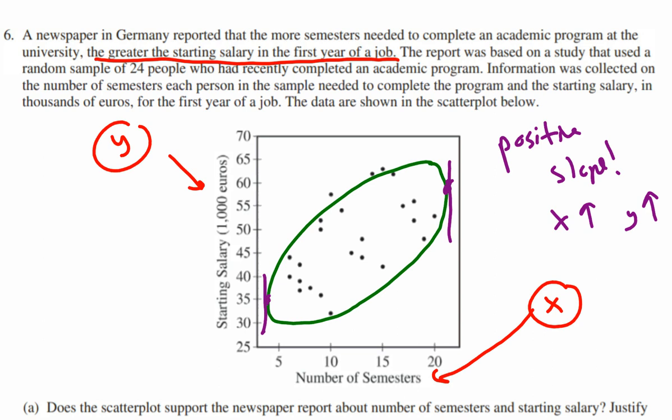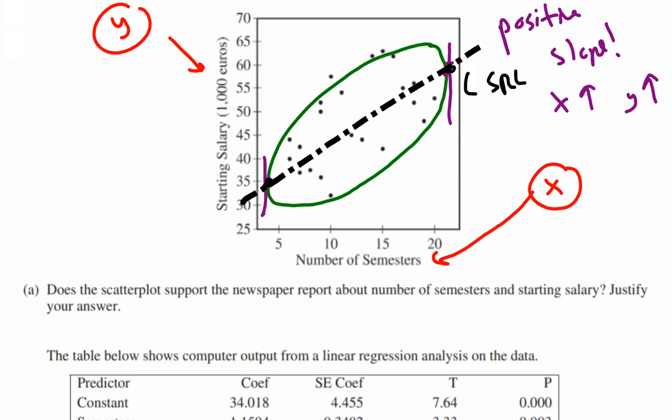So if you take the 2 points where the vertical tangent lines touch that ellipse you drew, you can draw a line through them, and that line is a really good estimate for the least squares regression line. It's not a common thing to talk about, but it's fun to look at. Either way, you want to comment here that since the number of semesters goes up, we see an increase in the starting salary, so it is supporting what the article was saying.